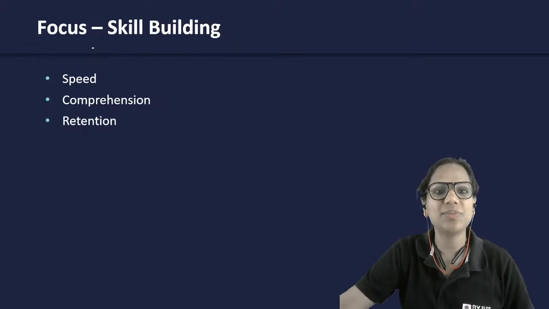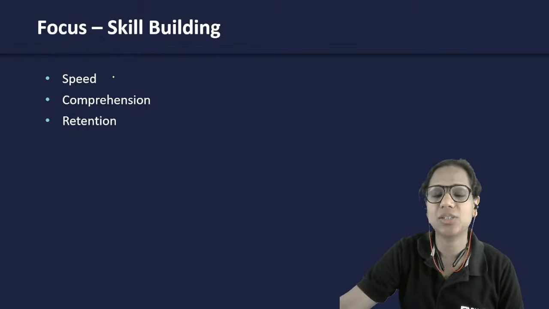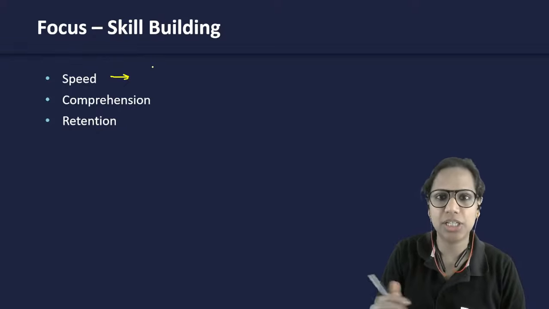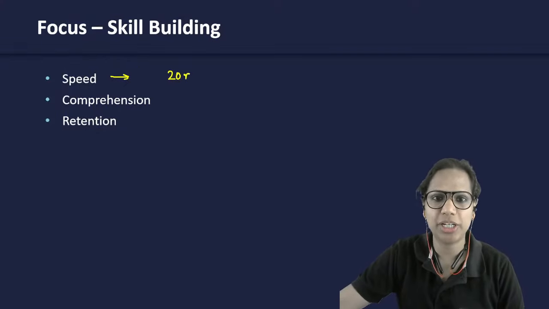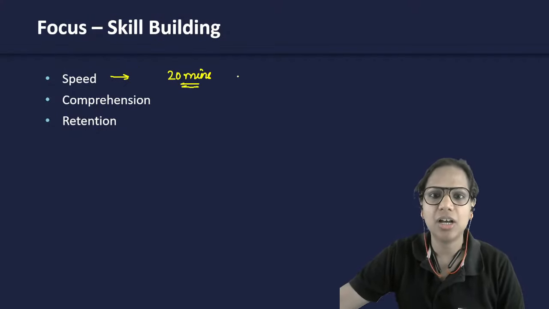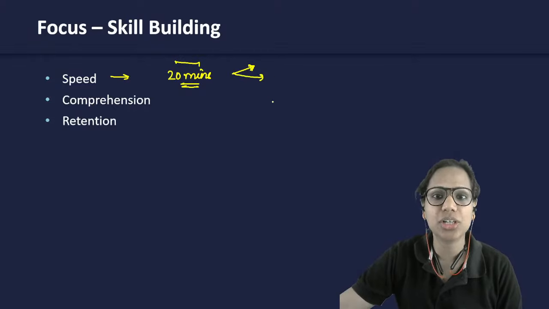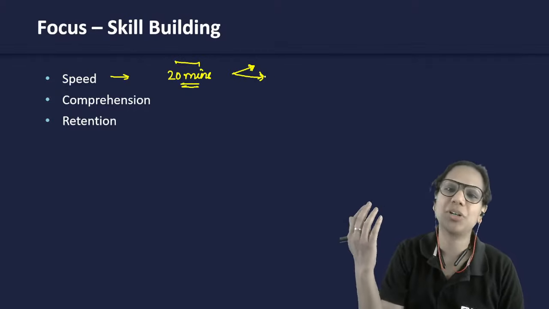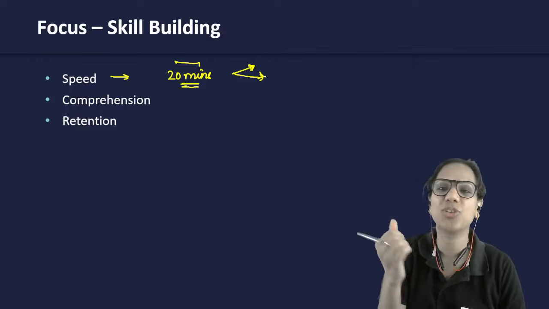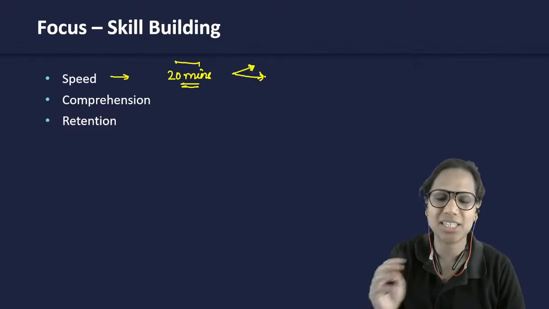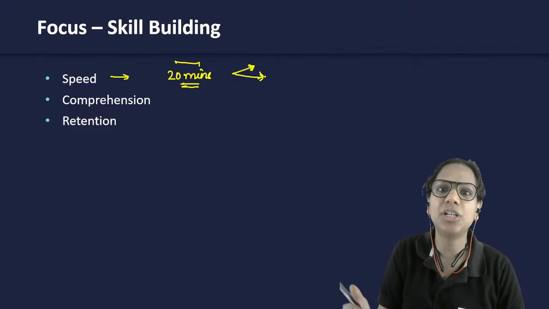So our focus should be on building these skills. When you sit to read, let's say in the morning, you sit to read for 20 minutes, do not read with breaks. It should not happen that you're reading and suddenly you start looking at your mobile and then you get lost. So there shouldn't be breaks, right? Read at a stretch. Do not read at a leisurely pace, thinking it's fine to read comfortably, reading one thing twice or thrice. All these things inhibit our reading speed.